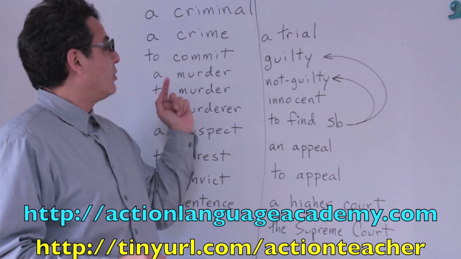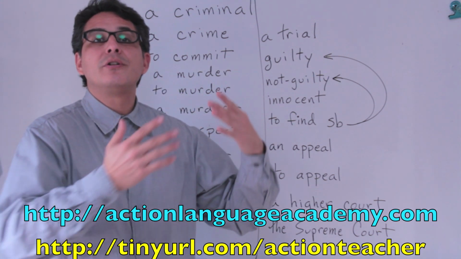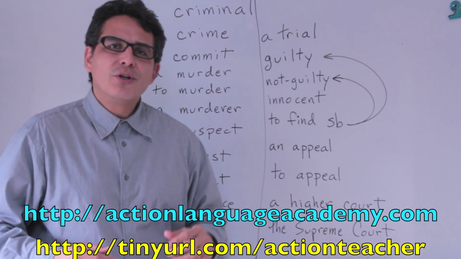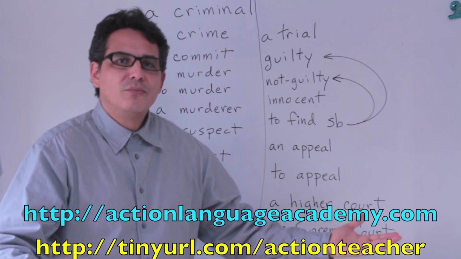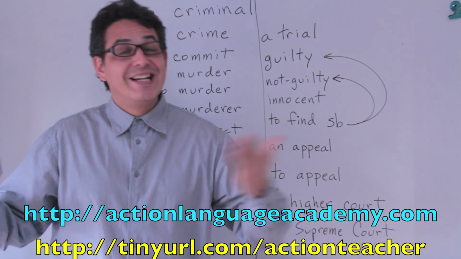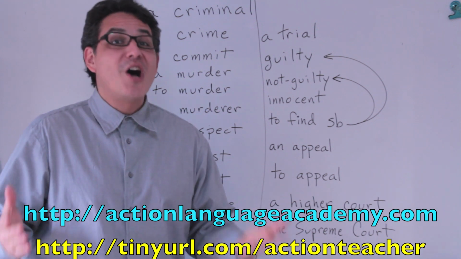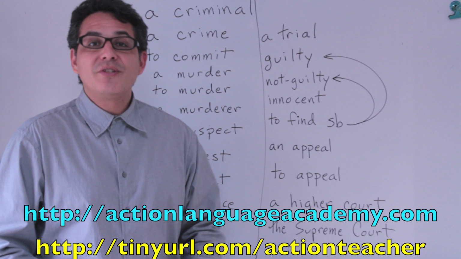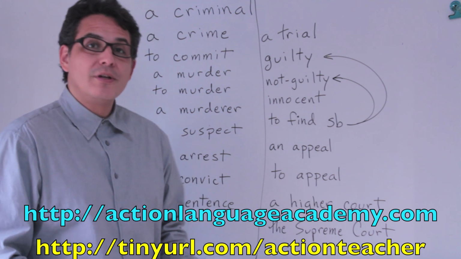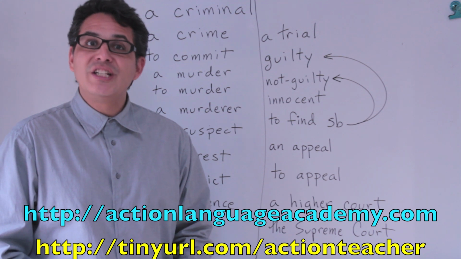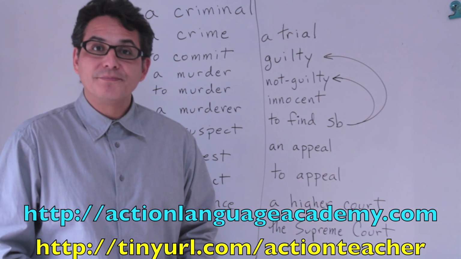He committed murder, or he murdered someone. For example, he murdered his wife. She murdered her husband. Actually, this is the most common kind of murder. A person who murders is called a murderer. Satsujin-sha. A murderer.